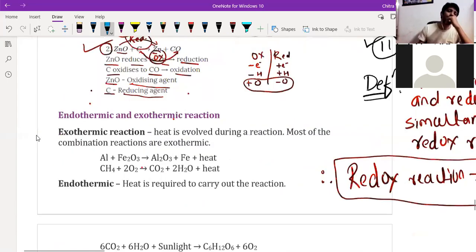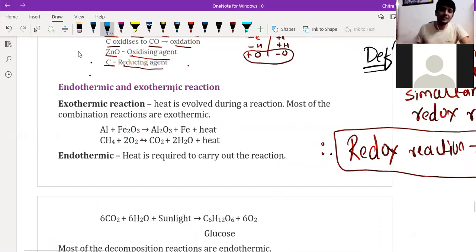See, here are the two words we are observing, endothermic and exothermic. So see here, endo means to absorb.